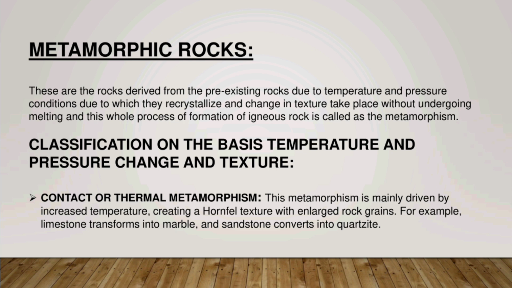Now we will talk about metamorphic rocks. Meta means change and morphism means texture. So basically, metamorphic rock means change in texture due to change in temperature or pressure. Metamorphic rock are further classified on the basis of temperature, pressure, and texture. Contact metamorphism occurs when the heat from the magma changes the texture of the rock, creating hornfels texture with enlarged rock grains. For example, limestone changes into marble and sandstone converts into quartzite.